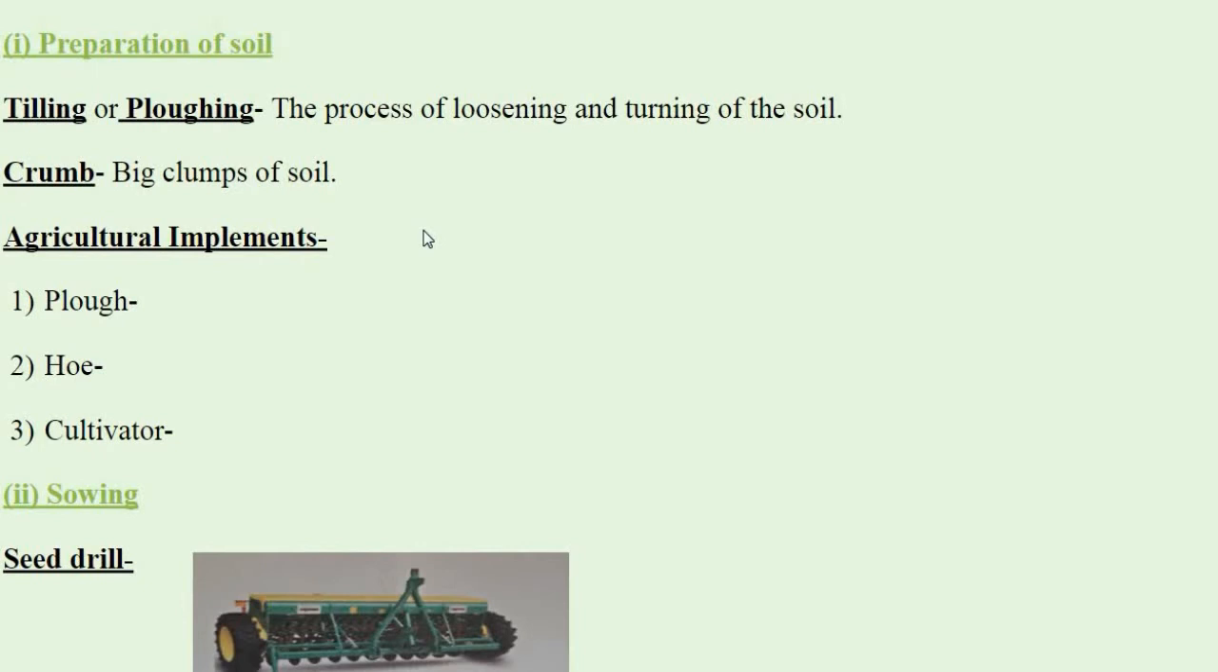Next we will see what the agricultural implements are. Before sowing the seeds, it is necessary to break the soil clumps. Soil clumps are otherwise called crumbs. So the main tools used for this purpose are plow, hoe and cultivator. What are the implements used for this? Main tools used for breaking the crumbs are plow, hoe and cultivator.